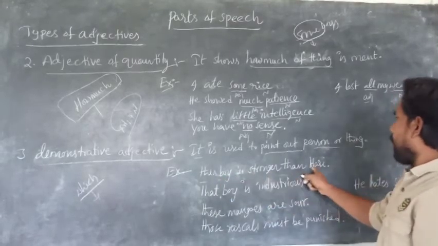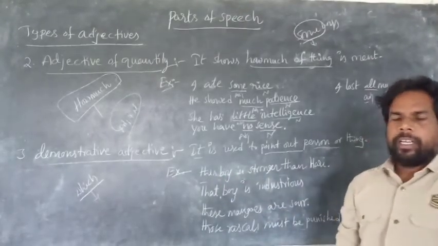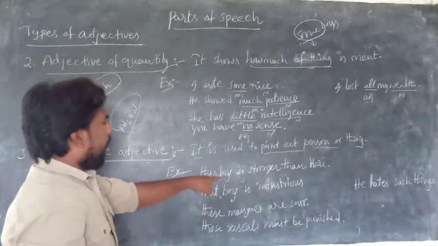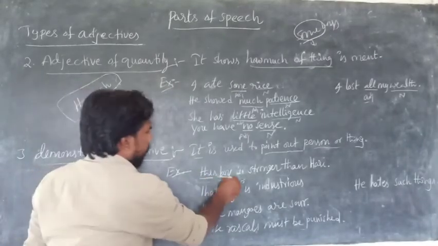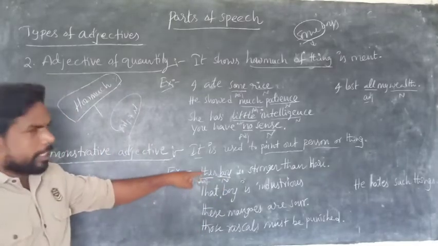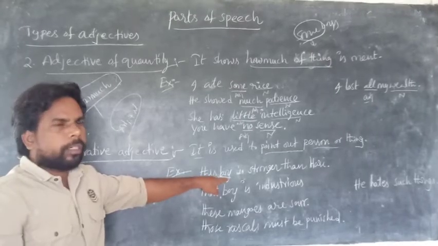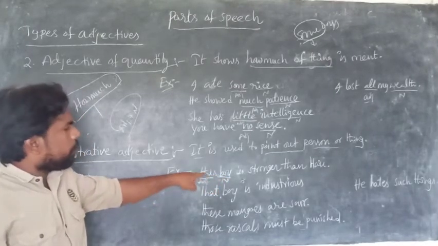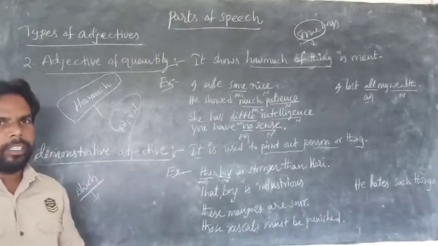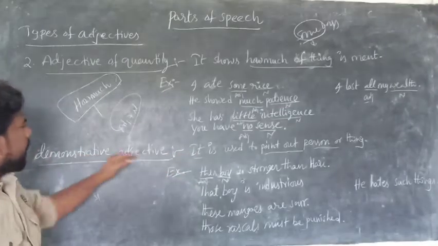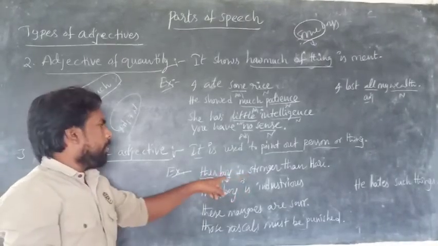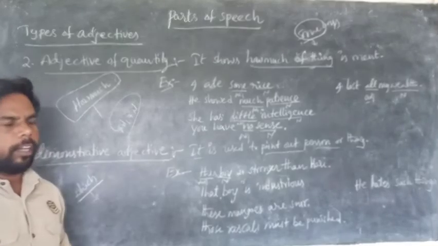This boy is stronger than Hari. So what is the adjective here? This is called an adjective because an adjective comes before the noun. The boy is the noun. The word this is used to point out the boy. It is used to talk about a particular person. So this is called a demonstrative adjective. This boy is stronger than Hari.